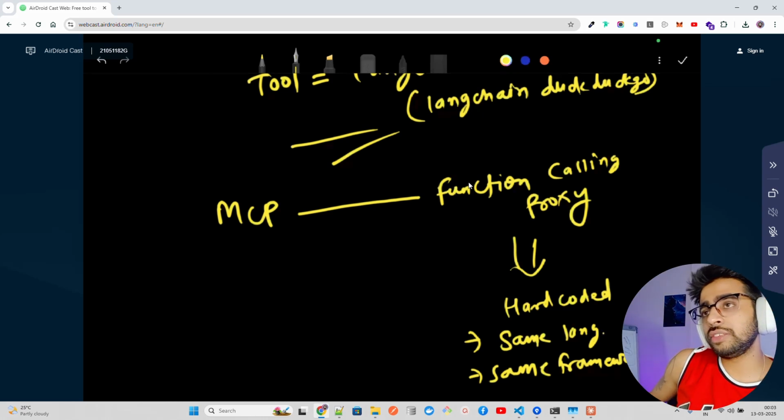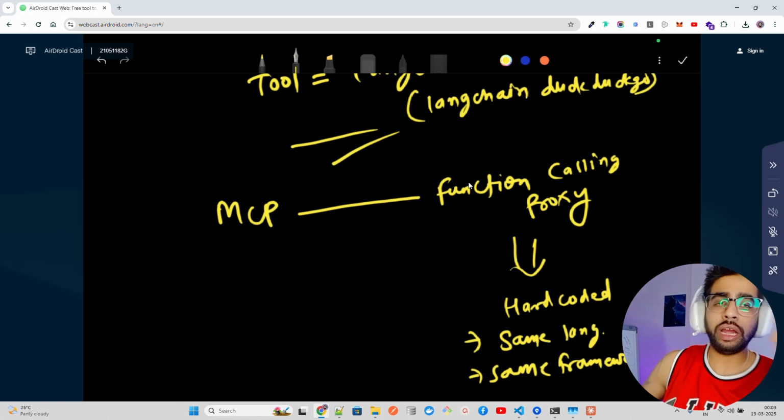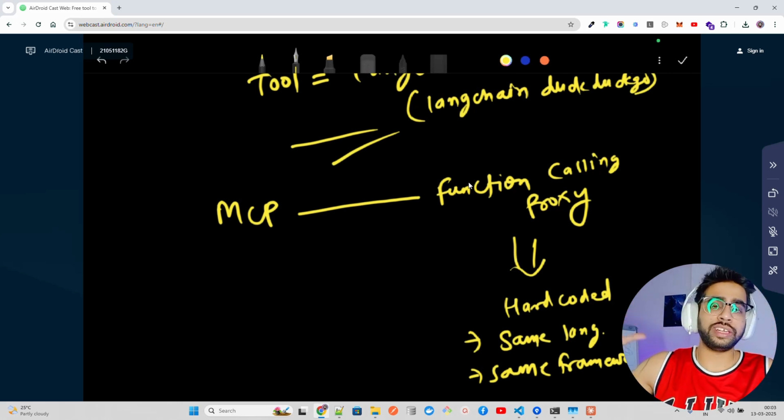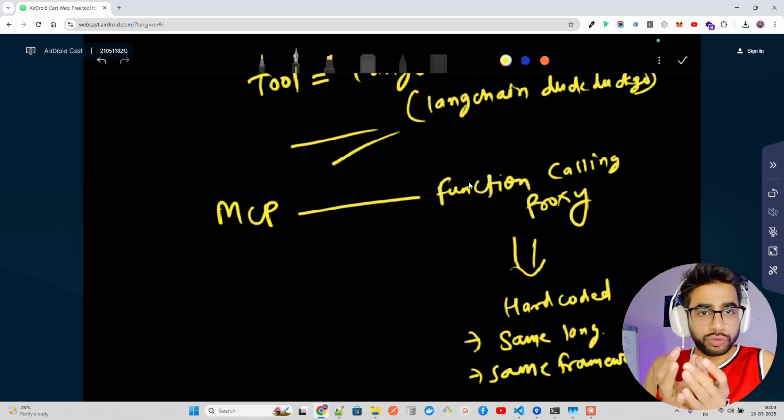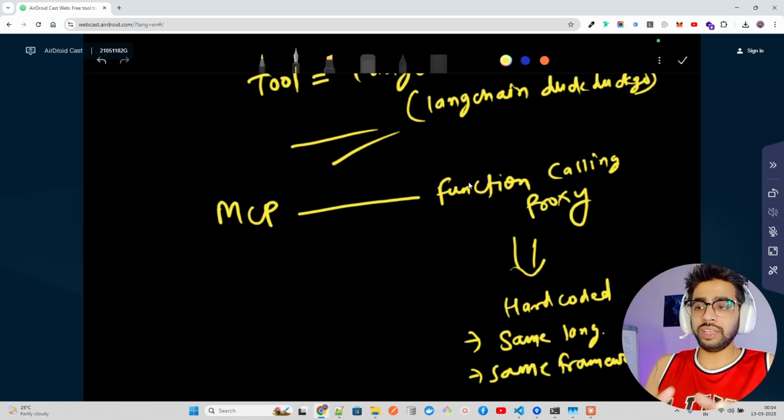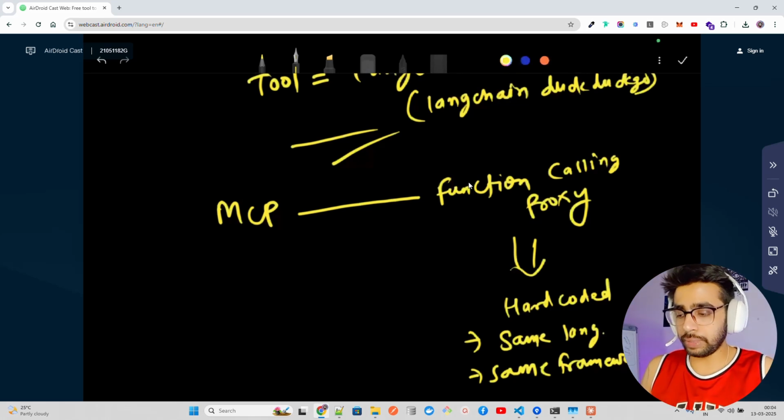it's really tightly coupled. If you have worked with architectural designs, you will understand loosely coupled systems and tightly coupled systems. If you see function calling within an application that you are building, it becomes very tightly coupled, and that's where we bring MCP, which is very loosely coupled in a way.